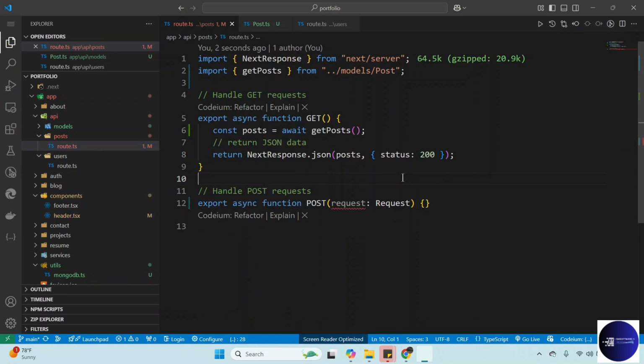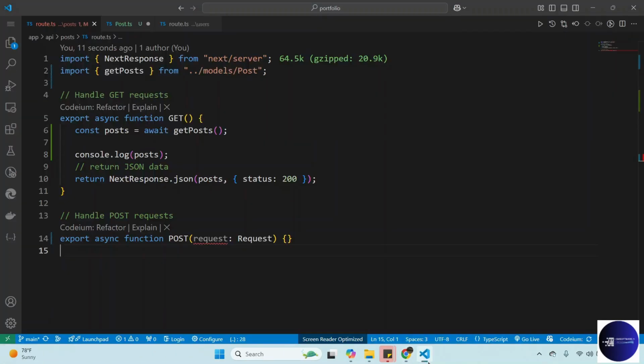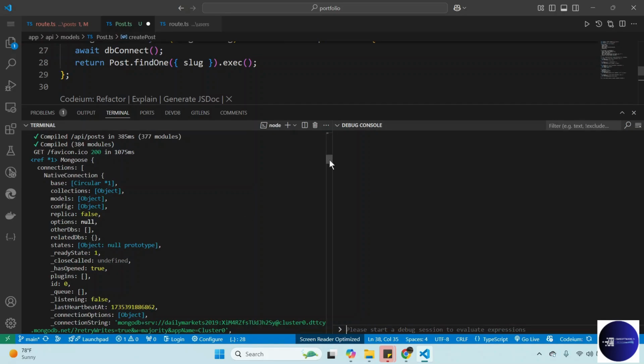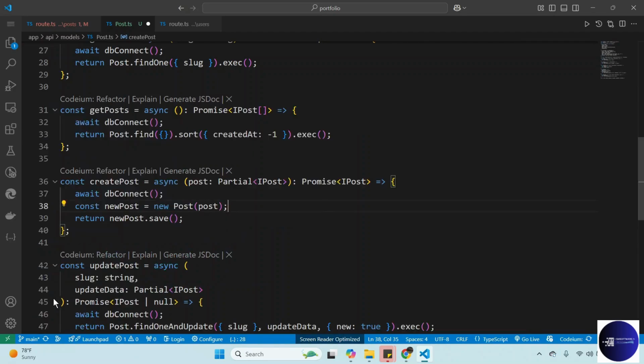Now, congratulations, guys. So now we need to go and start creating posts. But before that, guys, you can also check that our connection was successful, because you can see we are getting the posts as empty. If it failed, you would get an error.